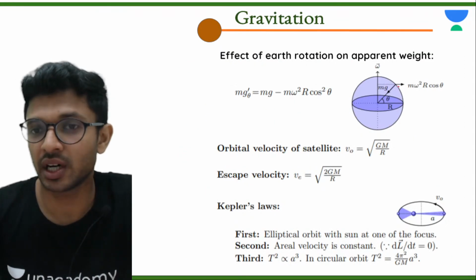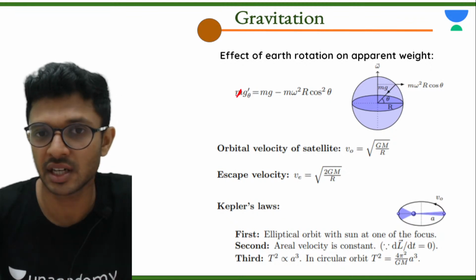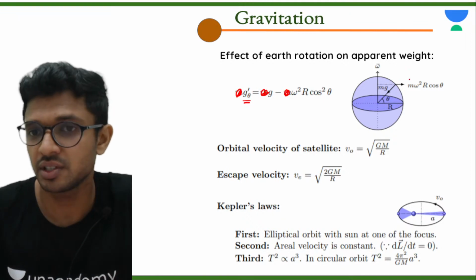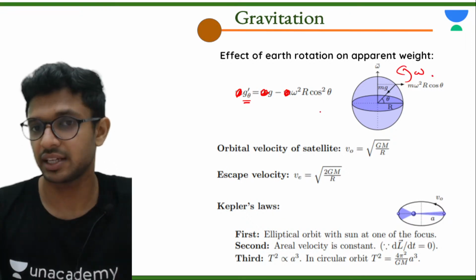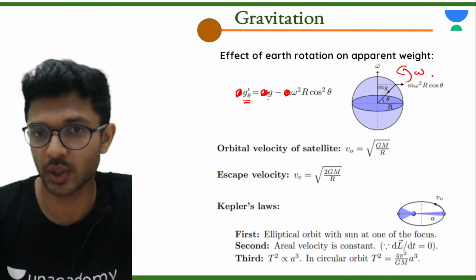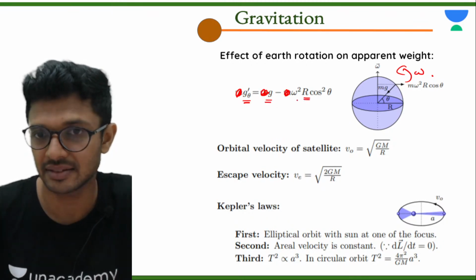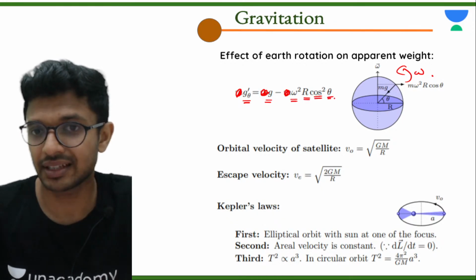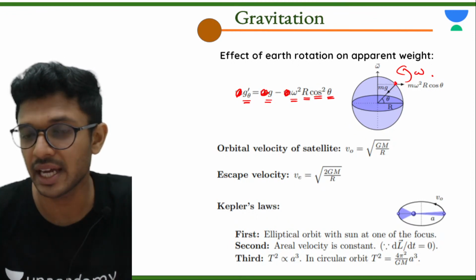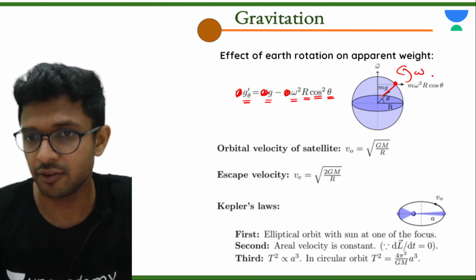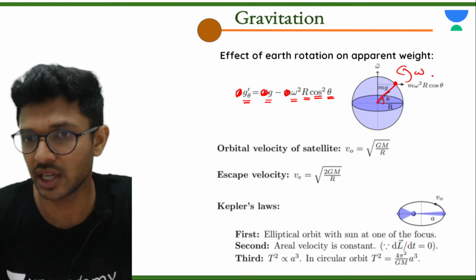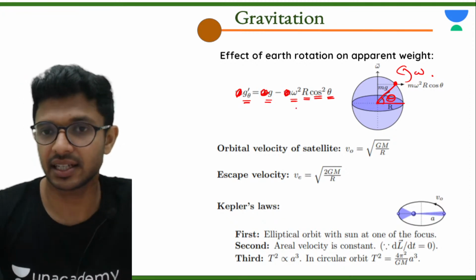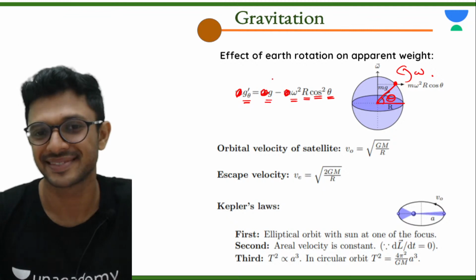Then, due to the rotation of the earth also, the acceleration due to gravity will change. Because the earth is rotating with some angular velocity omega, the new acceleration due to gravity is g dash equal to g minus r omega square cos theta, where r is the radius and omega is the angular velocity with which it rotates. What is this theta? If you are finding out the acceleration due to gravity at this point, and if you draw a radius from the center to that point, you can see that an angle is made by the line with the equatorial line. That angle is theta, and that is the theta in the equation.